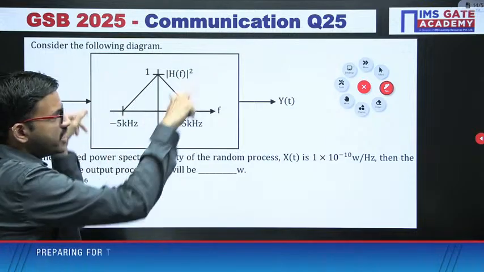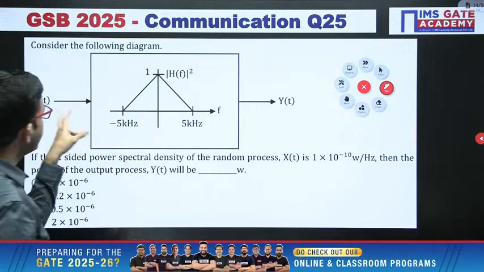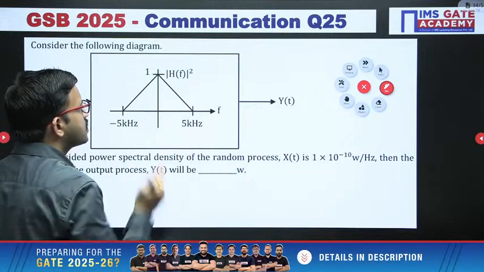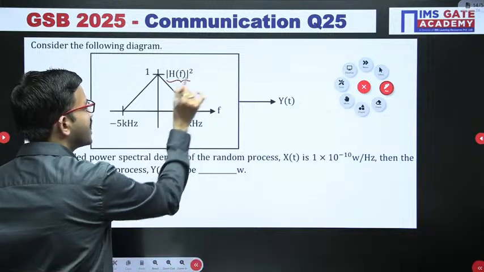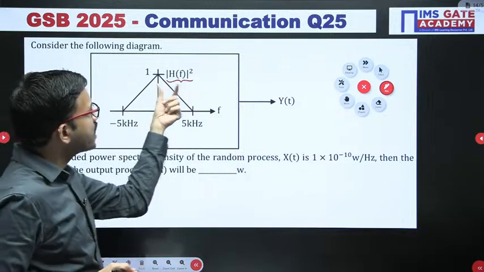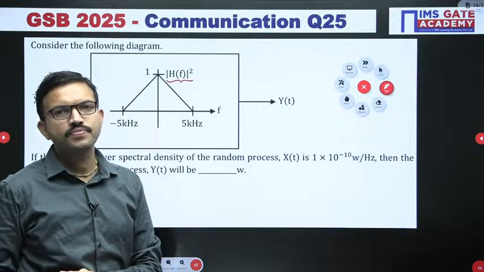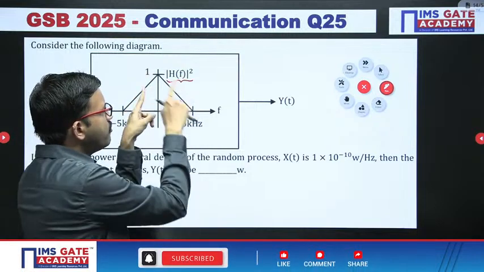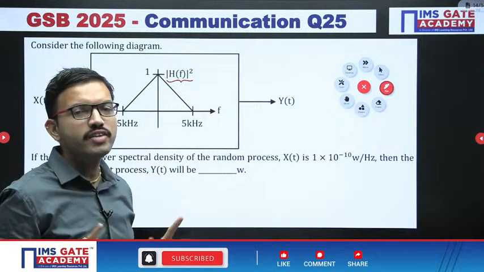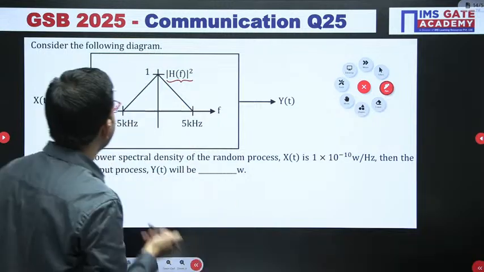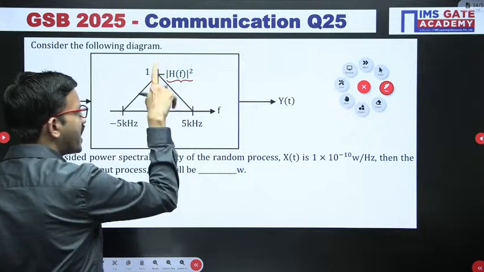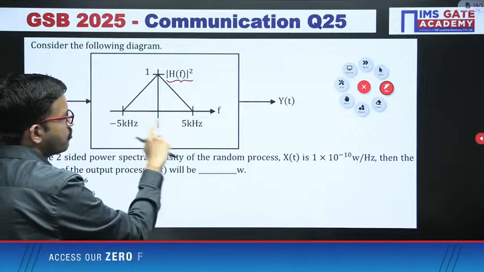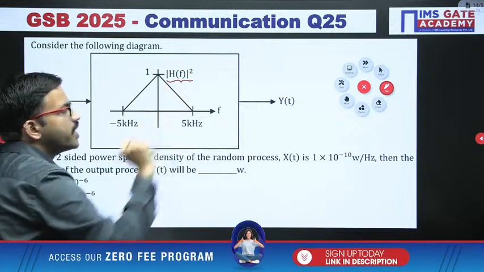So you have one LTI system. For that, the input random process is x of t and the output random process is y of t. Regarding that particular system, they have already given the characteristics with respect to the magnitude of the transfer function square. That means the magnitude of h of f whole square is already given. You don't need to bother about anything. Here the spectrum exists from minus 5k to 5k, and you have the function like this.